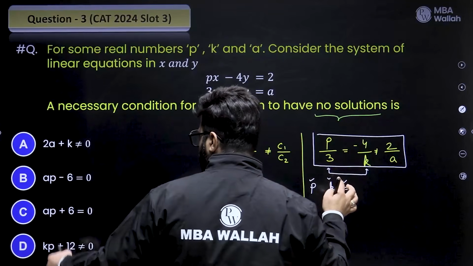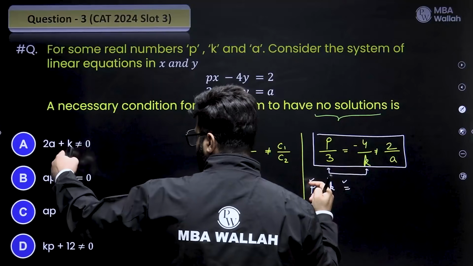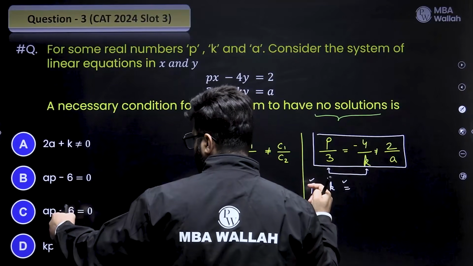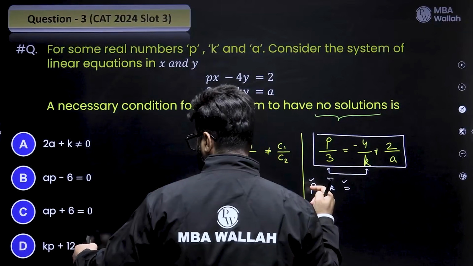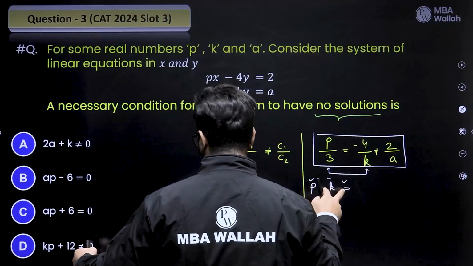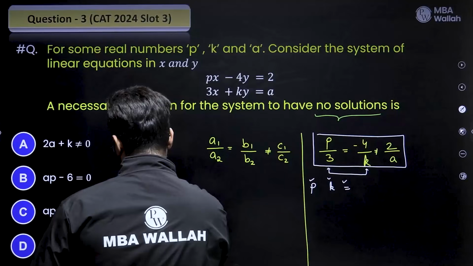Do we have any option with P, K and equal to? This one has no P, this has no K, this has no K, this has K and P, but it has an unequal sign. And we know P and K come with an equal sign, so this is not the answer.